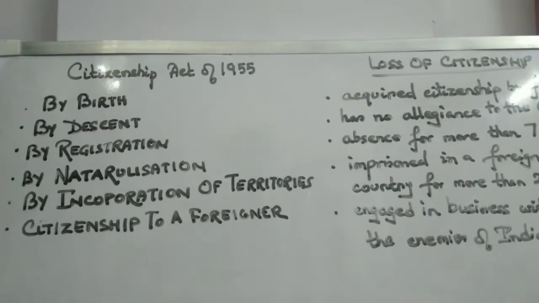So we see that these are the provisions for the acquiring and loss of citizenship, and we have covered how citizenship is determined, and the methods of loss of citizenship. And so we have come to the conclusion of the chapter. You read the chapter and then write down the notes that have been provided along with the video.